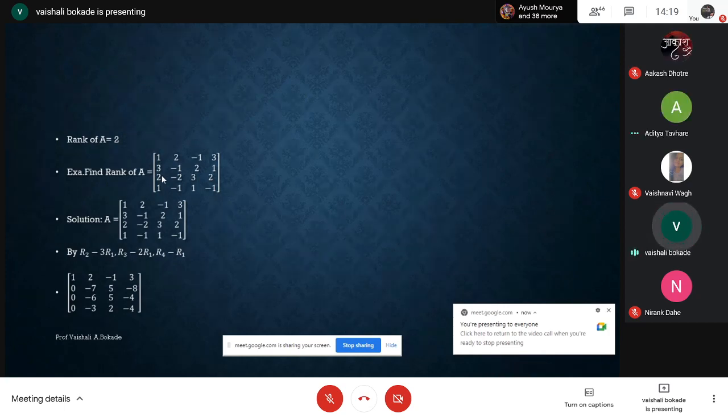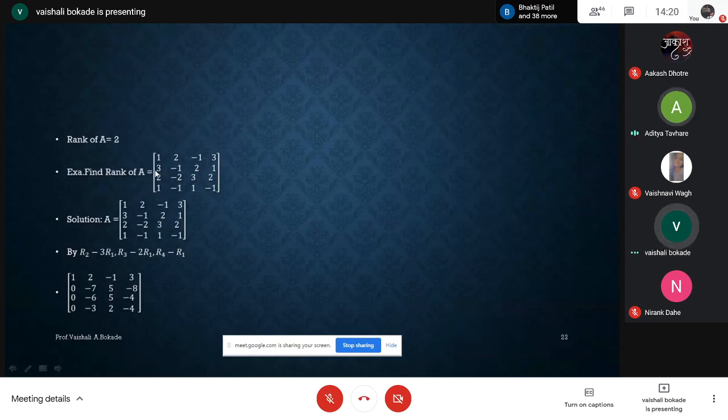Okay. Now this is a 4 by 4 matrix. For this 4 by 4 matrix, I have to find the rank. By converting this matrix to echelon form, I can find the rank of this matrix. So I have to follow row transformations. Which type of row transformations am I going to use here?